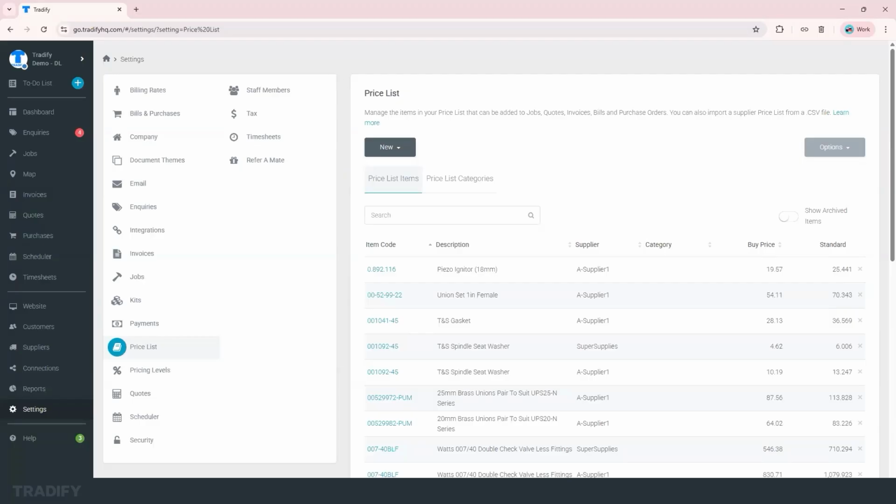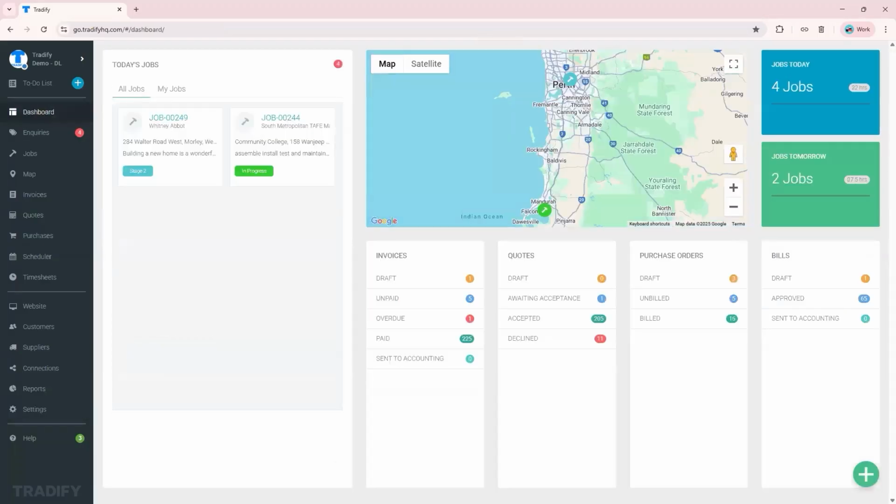Now let's walk you through the key features of Tradify. We'll show you how you can simplify your workflow, boost your efficiency, and give you more control over your day-to-day operations. We'll follow a typical job flow, starting from creating a quote and converting that into a job. We'll schedule that job, and then we can keep track of things while on the job, like, for example, the time that you spend on the job and the materials you've used, and then invoice for that job. So you can see how it all fits together in one easy-to-use system.